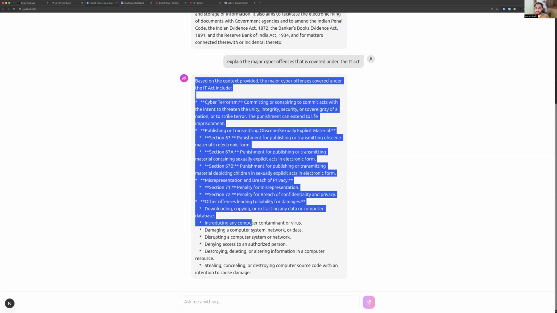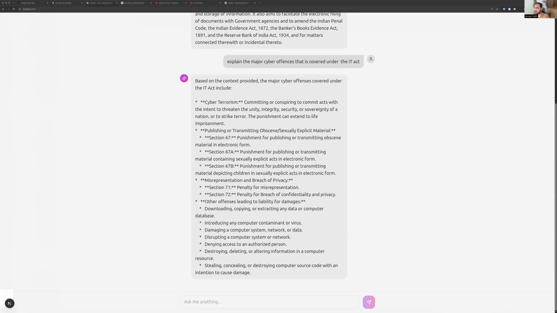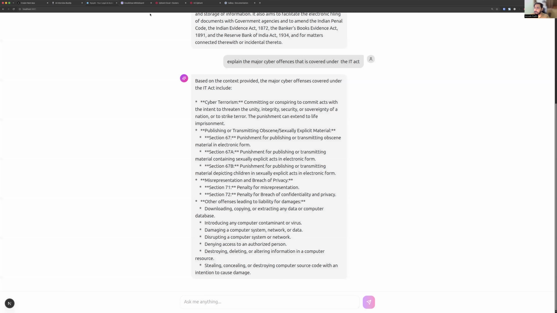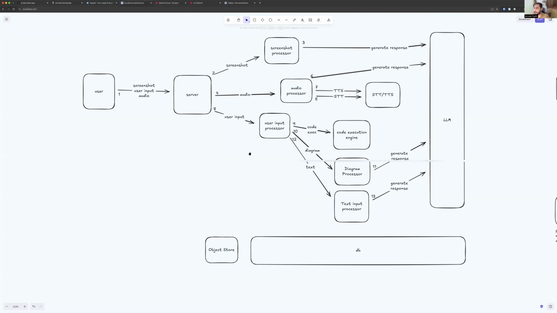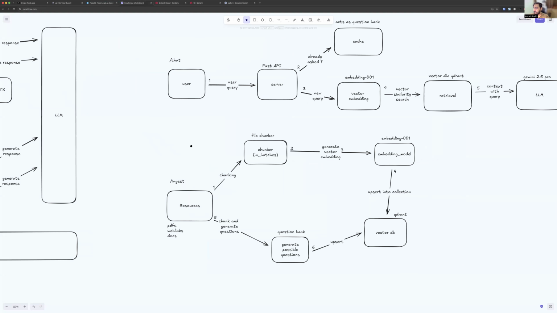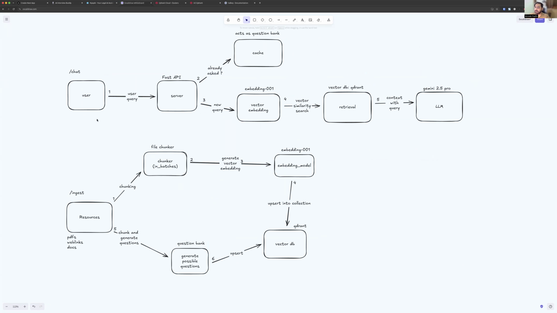Now let's quickly stop this screen share and I'll show you the HLD real quick. As I said earlier, this is the ingest route where I'm ingesting PDFs, web links, and documents, and chunking them through a file chunker, into batches.